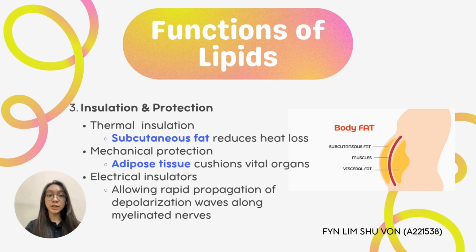Lipids also provide insulation and protection. Subcutaneous fat helps maintain body temperature by reducing heat loss. Besides that, it also provides mechanical protection, such as fat around vital organs which acts as a cushion. And lastly, they also act as electrical insulators, allowing rapid depolarization along myelinated nerves.